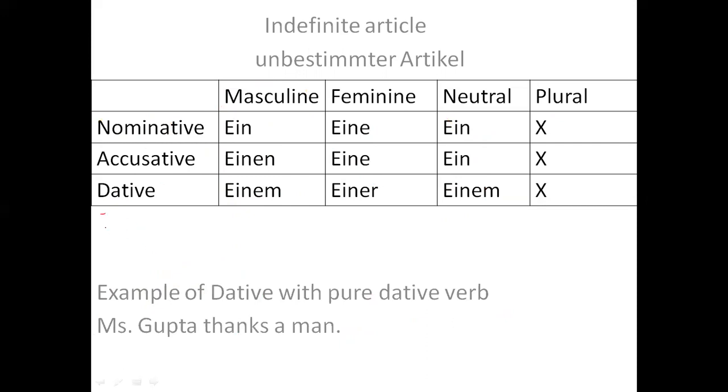So let's talk about another example. It says Miss Gupta thanks a man, right? So this is the subject, this is the verb, this is an object. That means this is nominative, this is the verb. Now this object is a dative object.